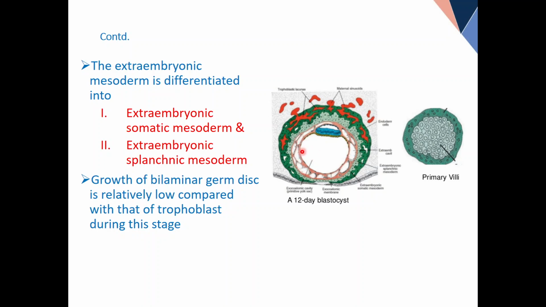Now, the inner layer is called the splanchnic or visceral mesoderm. Only the one which is surrounding the primary yolk sac is called visceral. All other mesoderm anywhere is called the somatic. They will form body walls later on. Later on. Now let me show you.